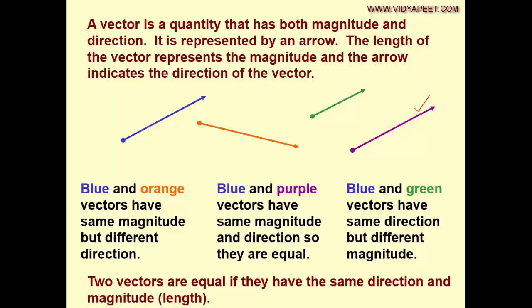So நம்ம சொன்ன மாதிரி the blue and orange vectors, they have the same length or magnitude, but they are in different direction. And when you compare blue with that of green, they have the same direction but have varying length. அதனால they are not equal. இப்போ ஈக்குவலாக இருக்கிற வெக்டர்ஸ் வந்து இந்த ப்ளூ கலர் அண்ட் பர்பிள் கலர், because they have the same direction and the magnitude, you can say they are equal. இப்போ ரெண்டு வெக்டர் ஈக்குவலாக இருக்குன்னு நீங்கள் சொல்லணும்னா அதோட டைரக்ஷனும் ஈக்குவலாக இருக்கணும், அதோட மேக்னிடியூடும் ஈக்குவலாக இருக்கணும்.